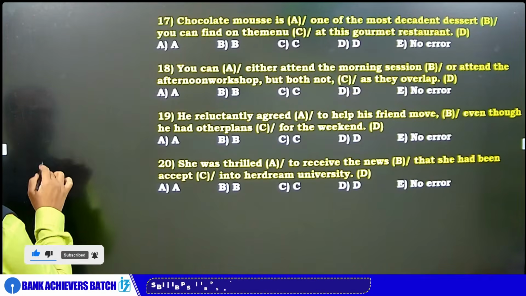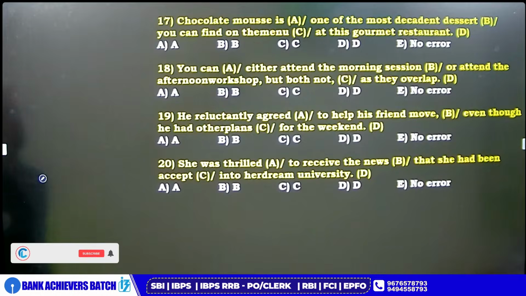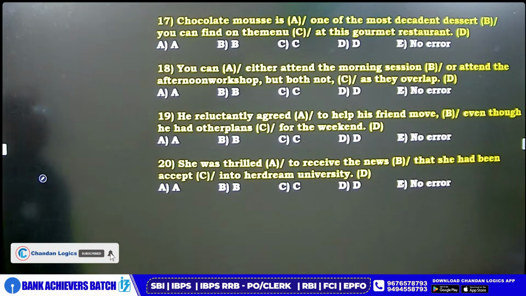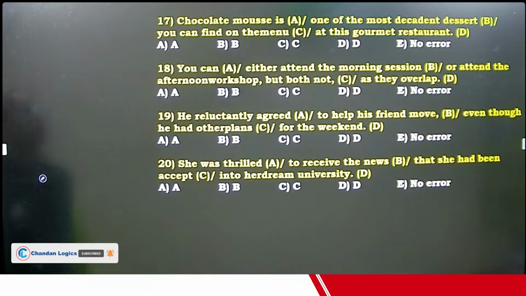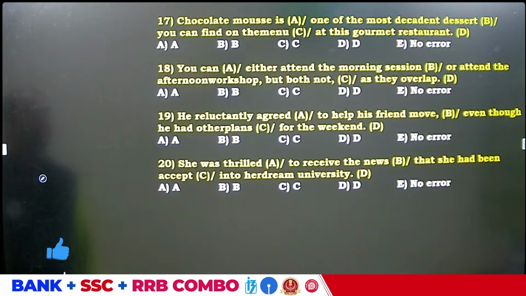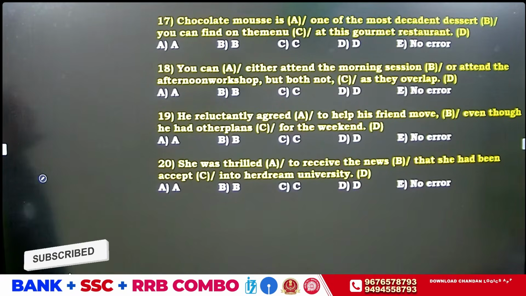Can you answer question number 17, guys? Chocolate mousse is one of the most decadent dessert.